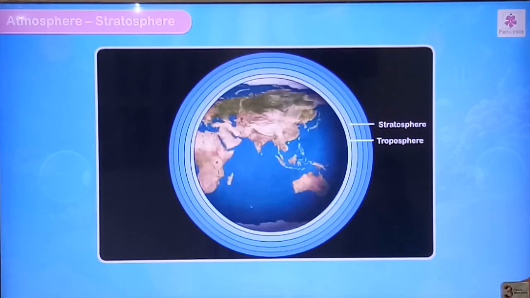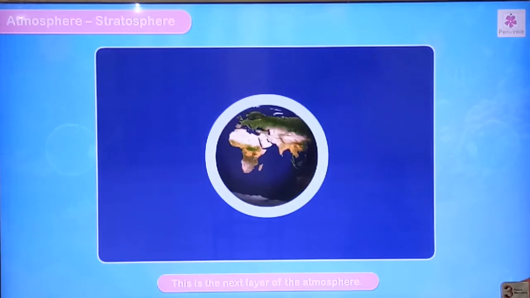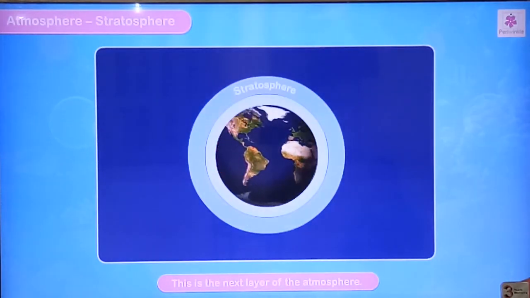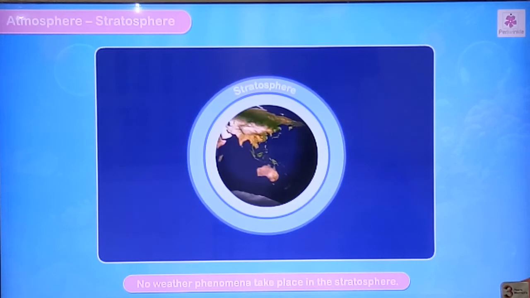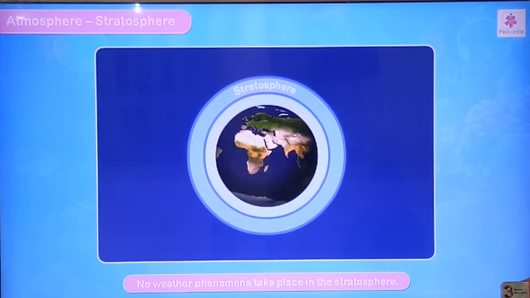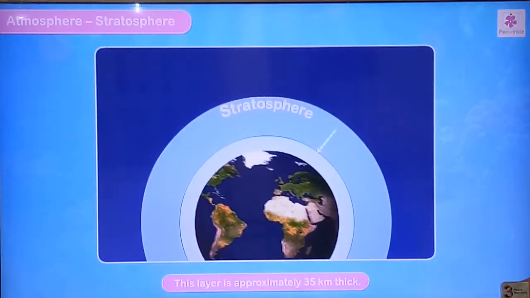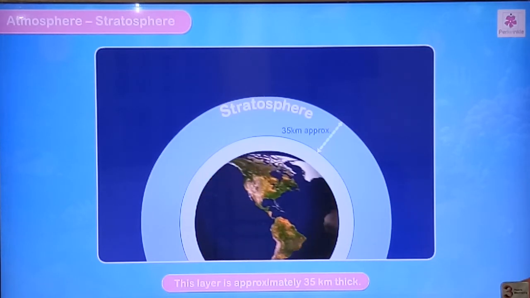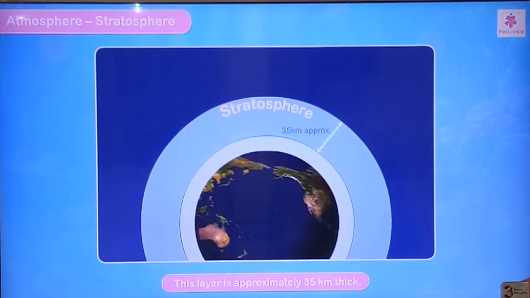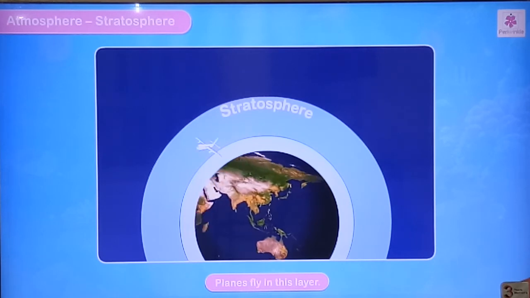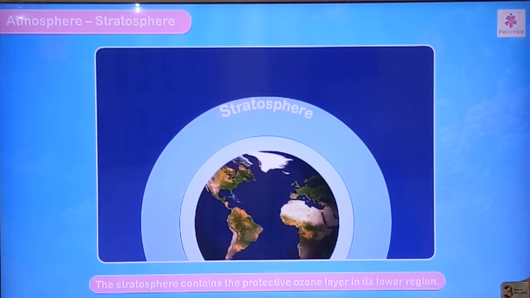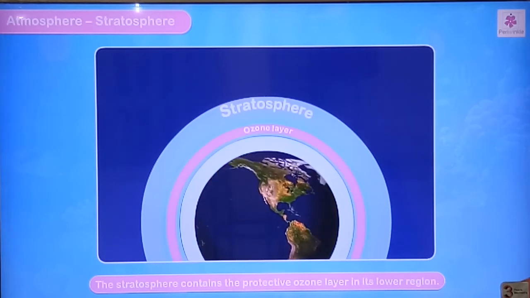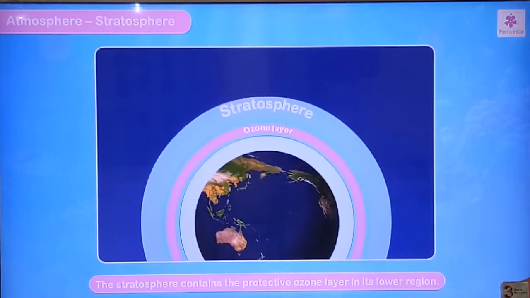And the stratosphere is the second layer of the atmosphere. No weather phenomena take place in the stratosphere. This layer is approximately 35 kilometers thick, and planes fly in this layer. The stratosphere contains the protective ozone layer in its lower region.